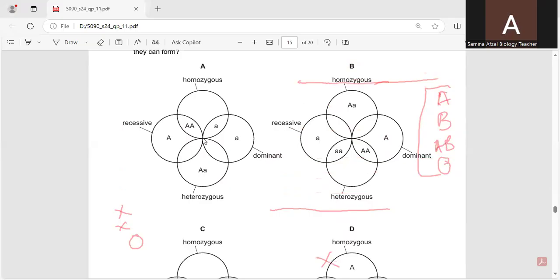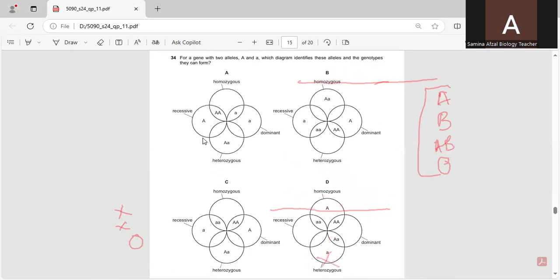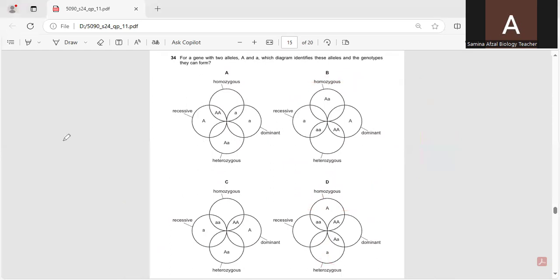Question number 34. You can see the 4 options are given over here. Again, for a gene with 2 alleles, capital A and small a, which diagram identifies these alleles and the genotypes they can form? So you can see homozygous and recessive. So A, which is capital, will always show dominance over the small a. So they have shown homozygous in this way and single A. So it is not the correct option.